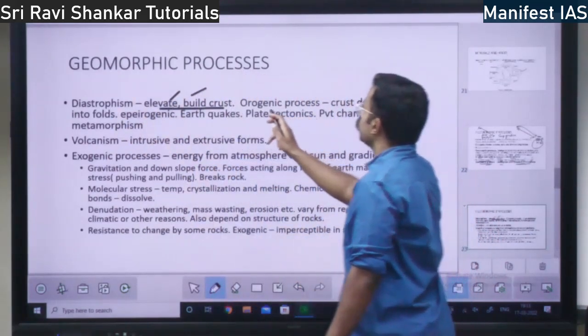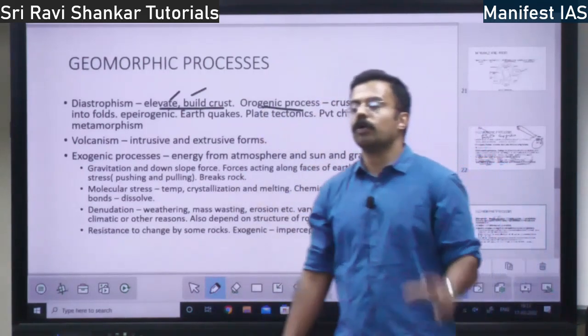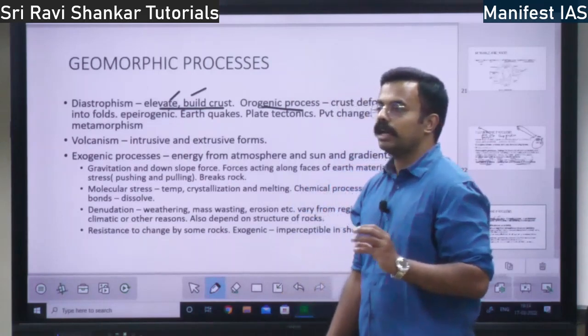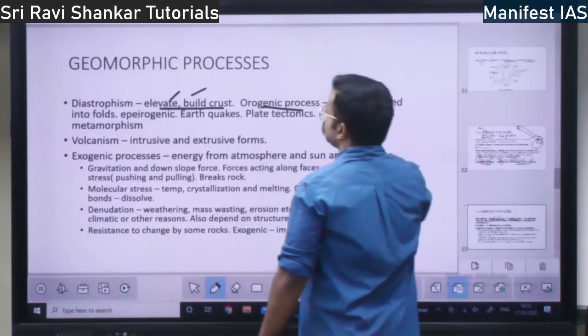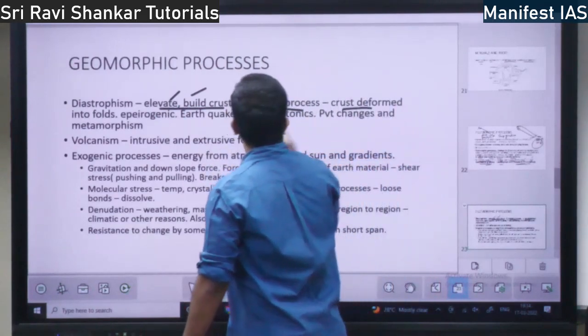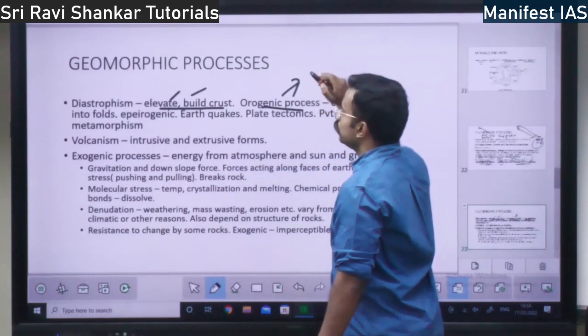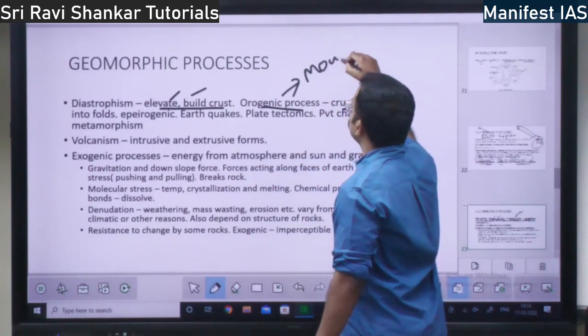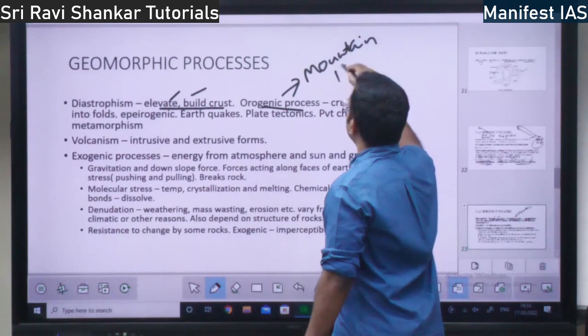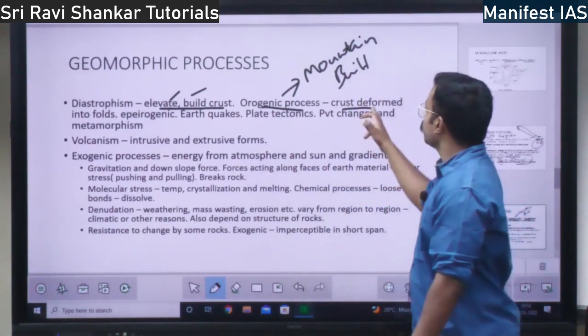So, orogenic process. What is under diastropism? There are two processes, orogeny and epirogeny. What is orogeny? The orogenic process, you can call it a mountain building process. When mountains are built, it is an orogenic process. How does the orogenic process happen?